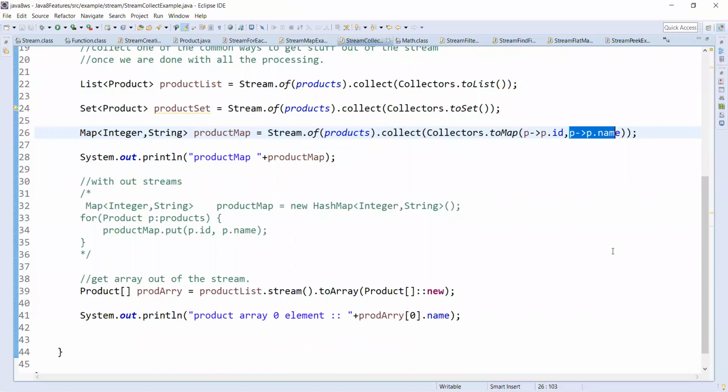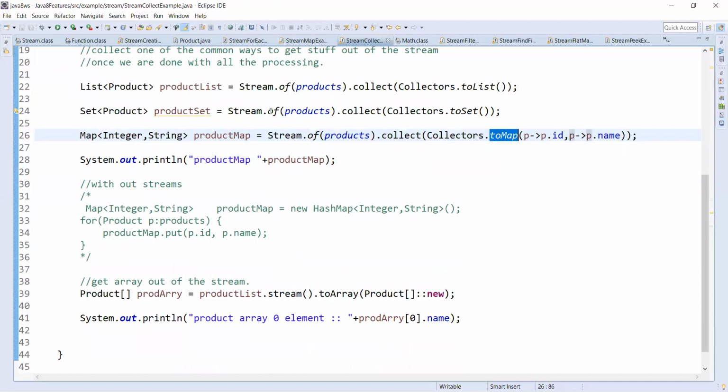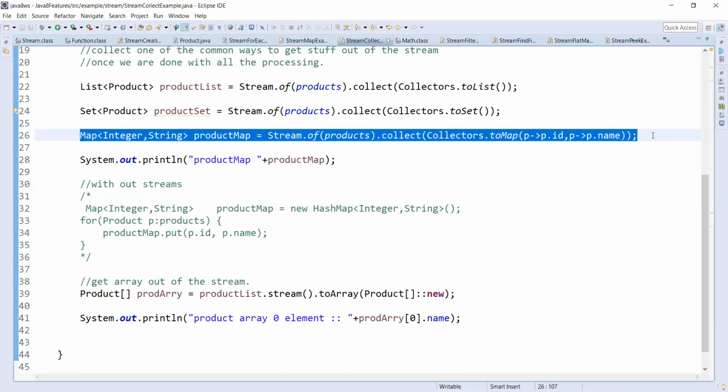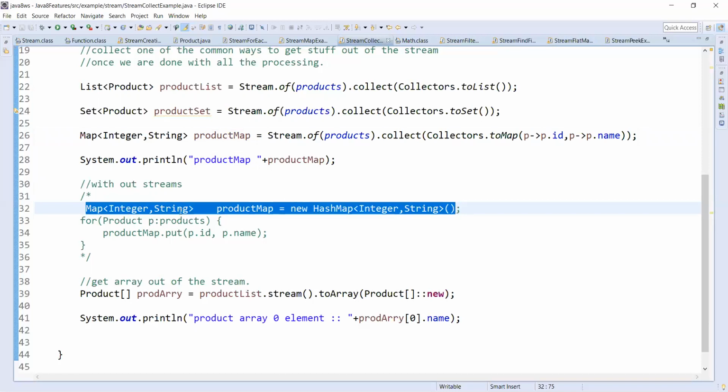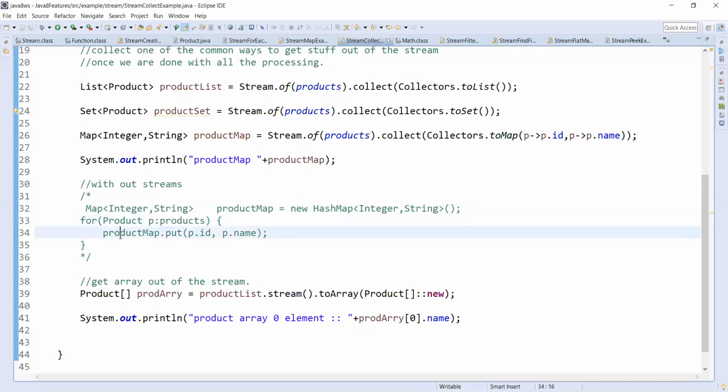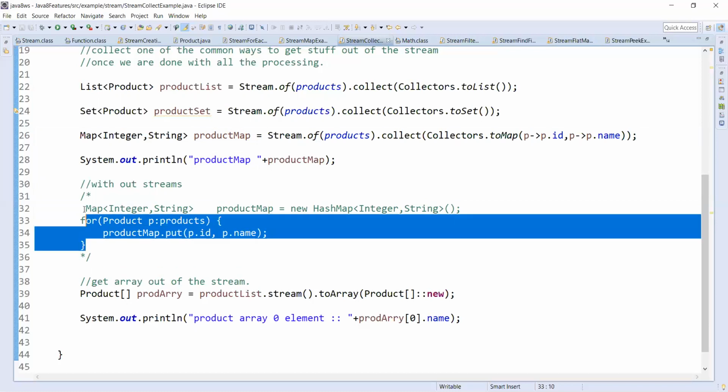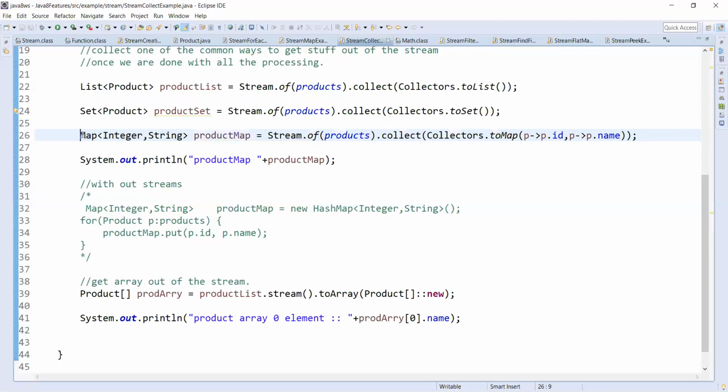Okay, so just imagine if we wanted to create this kind of map before streams. Without streams, how would we code? How did we used to code? We would create a map which holds this Integer and String productMap with the key as ID and value as name, iterate products and put ID as name. So these four statements are now in a single statement. As I mentioned, with streams we can do everything in one single statement.